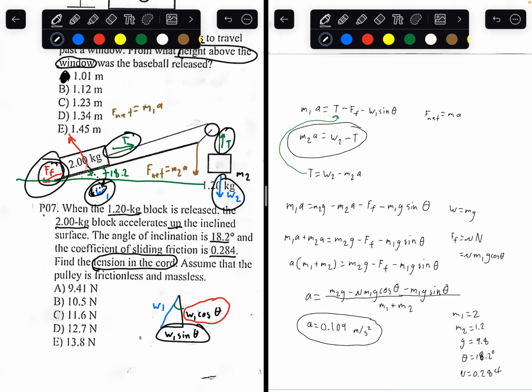That's our acceleration, but we want to find tension. So we look at the equation that we made a while back in the brown box. Tension is equal to weight 2, which is just mass of 2 times gravity, minus mass of 2 times acceleration. This is just plugging in. Mass of 2 is 1.2, gravity is 9.8, and we found the acceleration. We're going to get a value of 11.629 newtons. So the answer to this question is going to be C, 11.6.